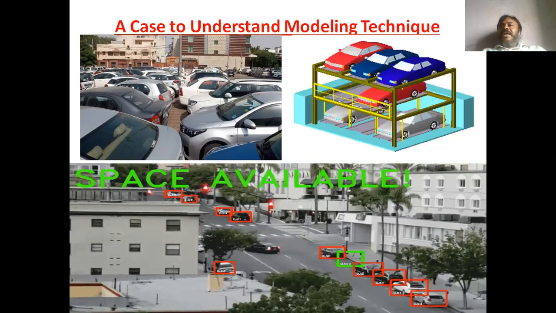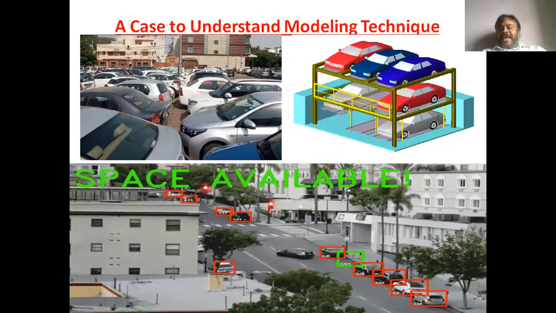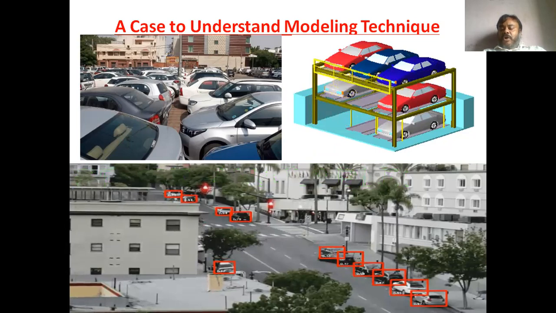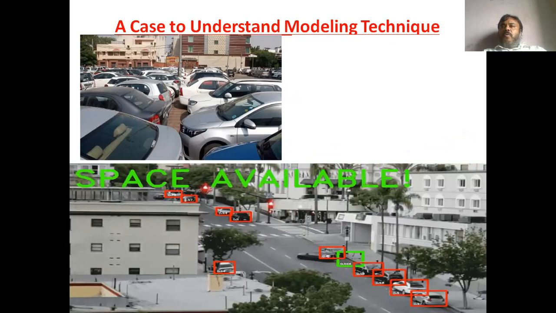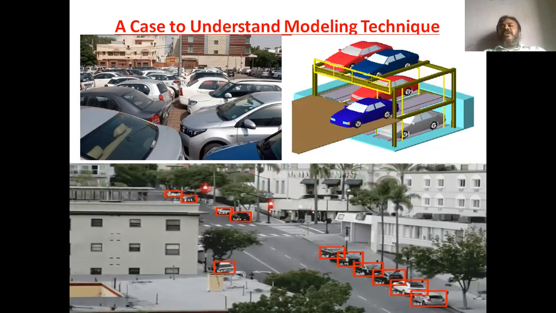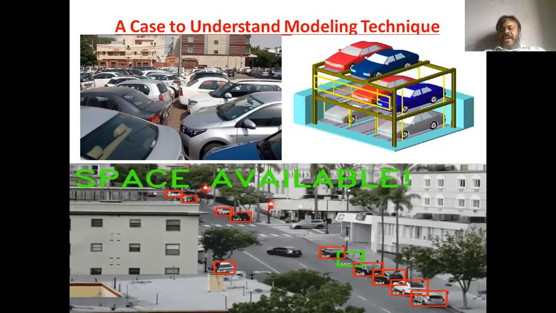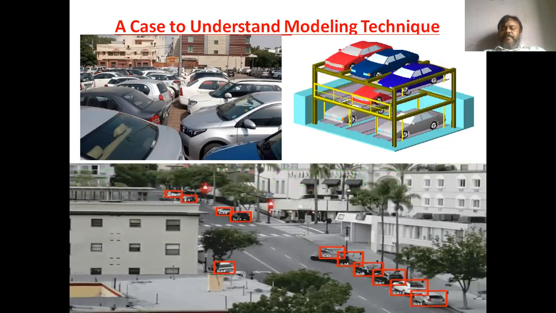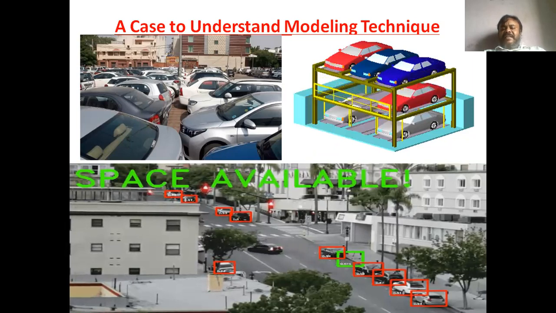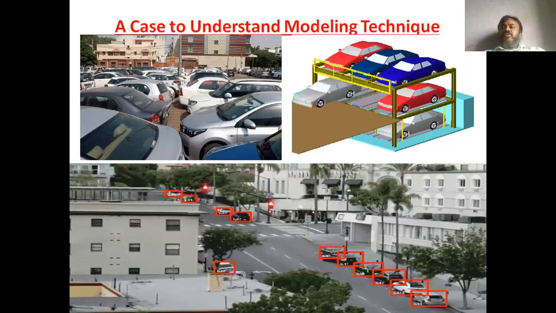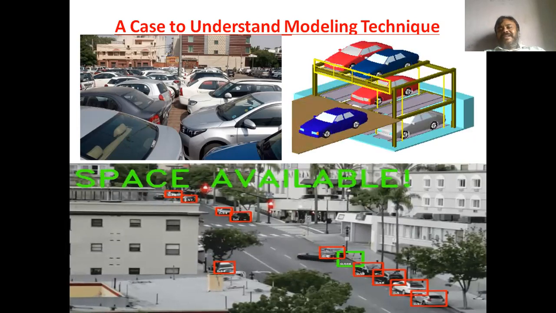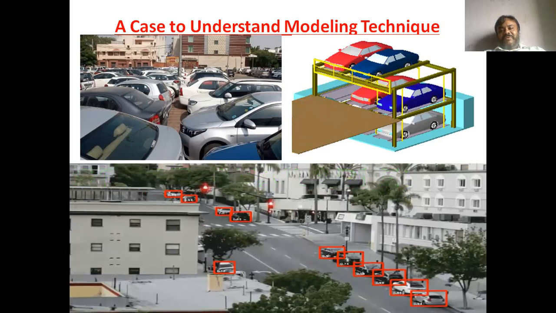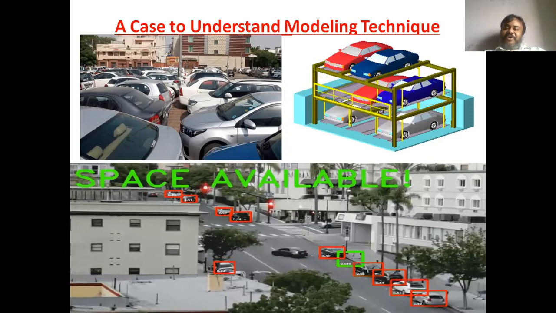So overall, through these three diagrams, you might be clear that this modeling technique is nothing but how to model your data or your process. Like this particular car parking lot problem is basically a process modeling problem. Now, when we are dealing with a huge set of big data or data mining data for managerial decision-making purposes, at that time you should know how to derive your model so that an optimal level of decision making can be done. So this is all about this particular chapter. Move on to the next slide.